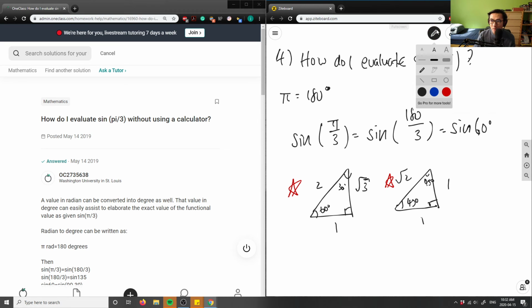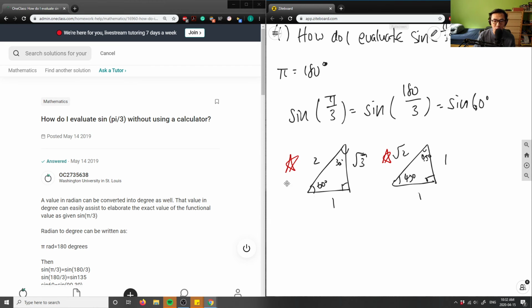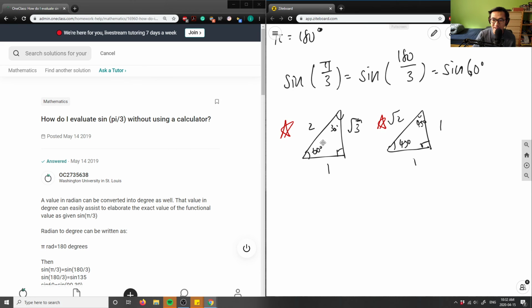So in doing that, you're going to use the first special triangle, because I have 60 degrees. This is the only triangle with 60 degrees. I'm finding the sine of that. What's sine 60? This is the opposite over the hypotenuse. Let me do this in blue. Sine 60 equals the opposite over hypotenuse.